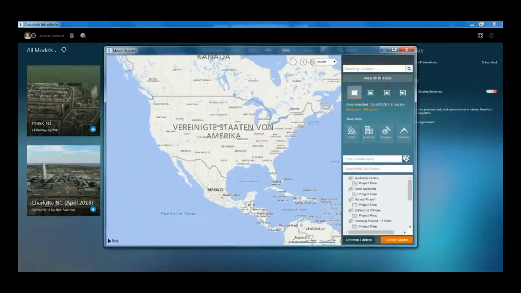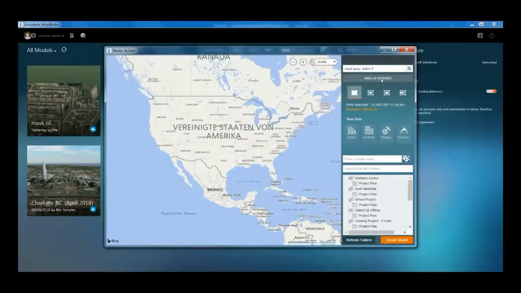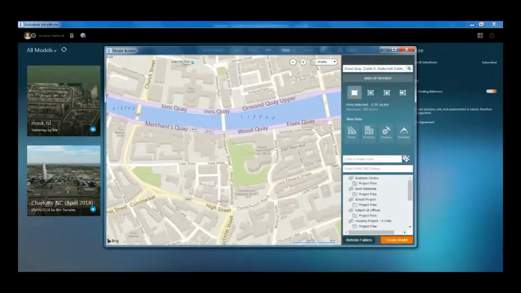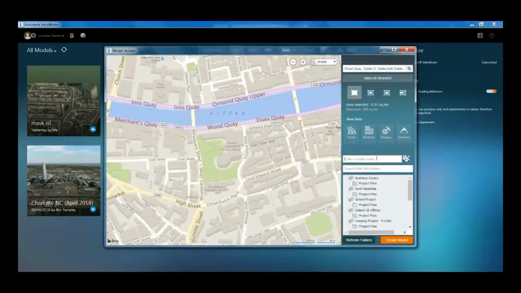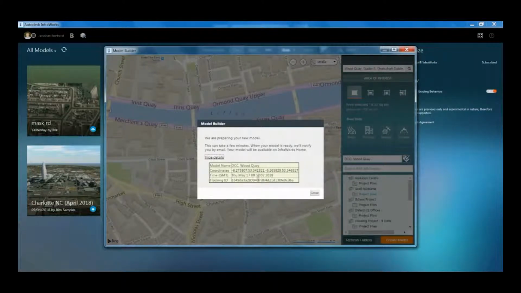To take site context into Revit, open Infraworks. Going to create model, type in your address, and then once you navigate using Bing Maps from OpenStreetMap, name your file, select the area you want to take in, and using BIM 360 you can then select a project folder which is hosted in the cloud, or you can save it to your server or desktop or local PC, and that just takes a couple of minutes to upload.